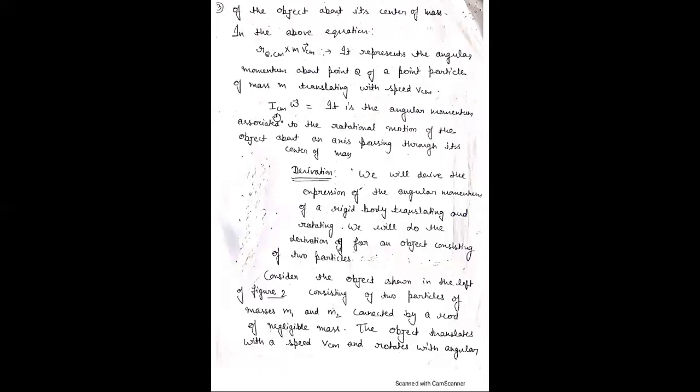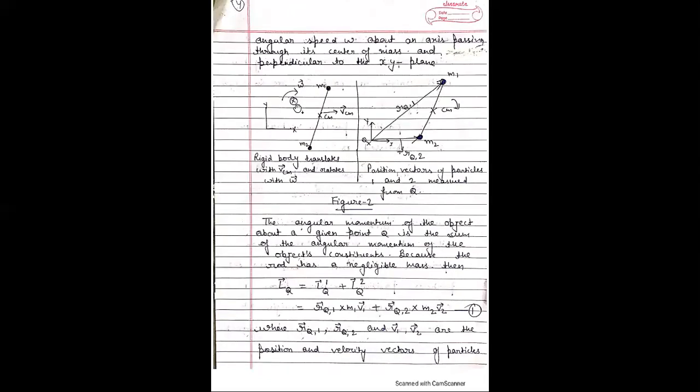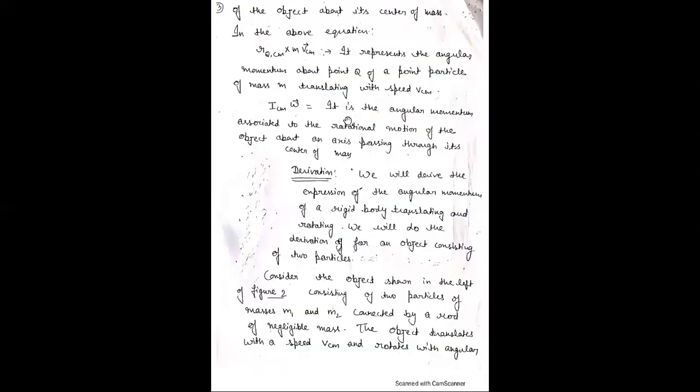And the second term, ICM omega, is due to the rotational motion of the particle, and it is the angular momentum associated with the rotational motion of the object about an axis passing through its center of mass. Now these are the two angular momenta: one due to translation motion, and one due to spinning motion, or the rotational motion of the object about an axis. Now derive the relation for angular momentum at a point due to planar motion, or due to both rotation and translation motion.